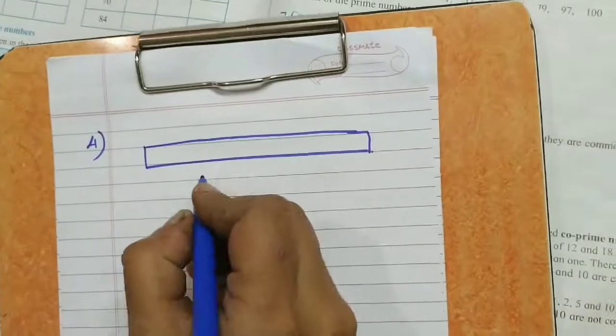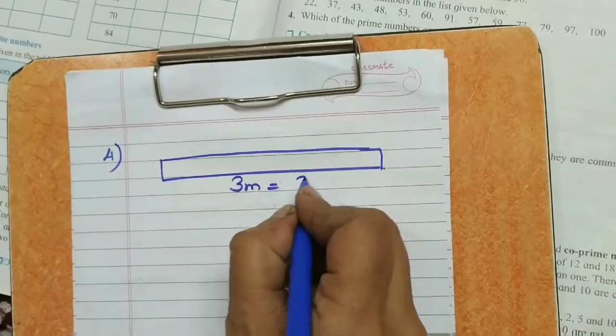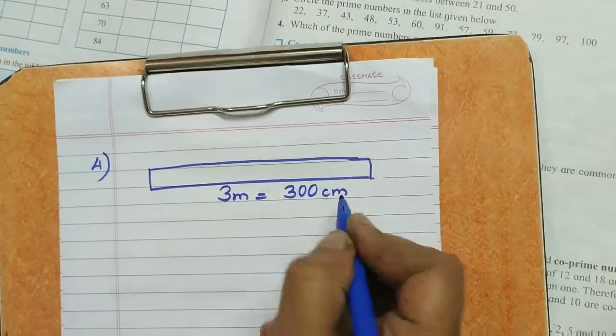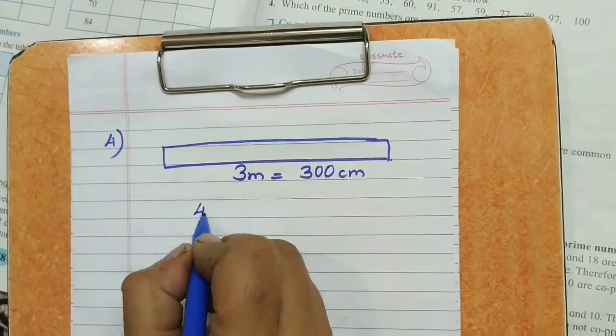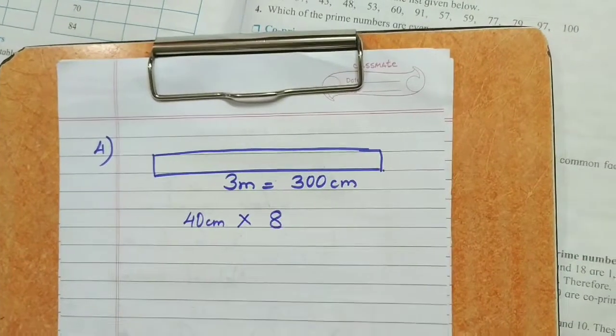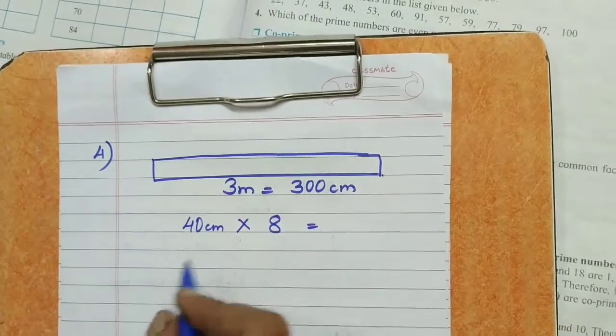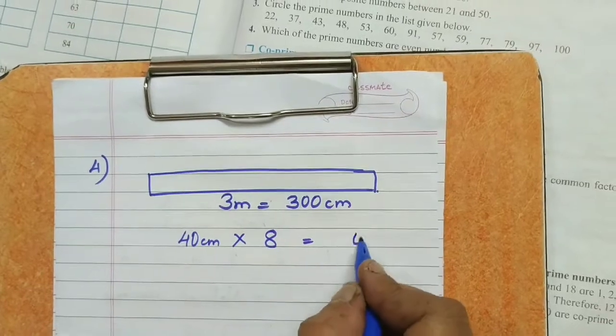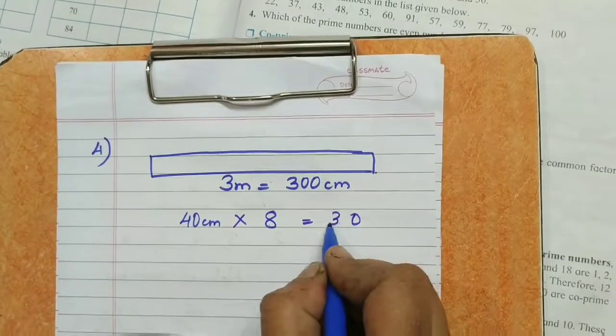3 meters long means this ribbon is 3 meters long, that means it is 300 centimeters long. We require 40 centimeters each piece. How many do we require? 8. So 8 zeros are 0 and 8 fours are 32.